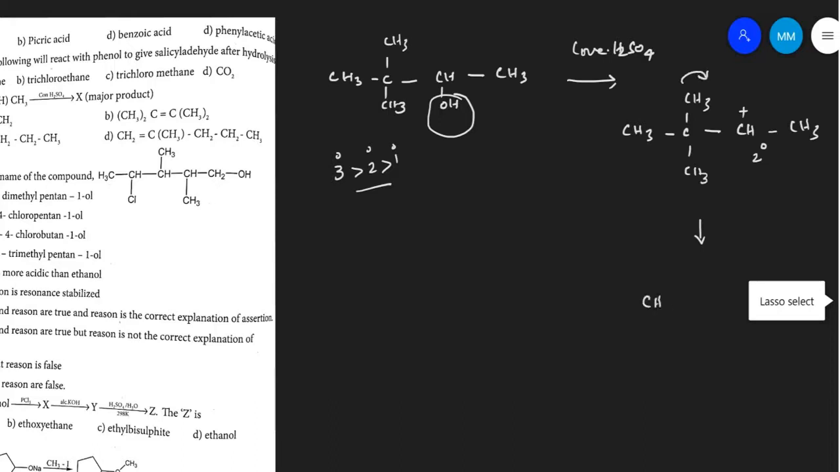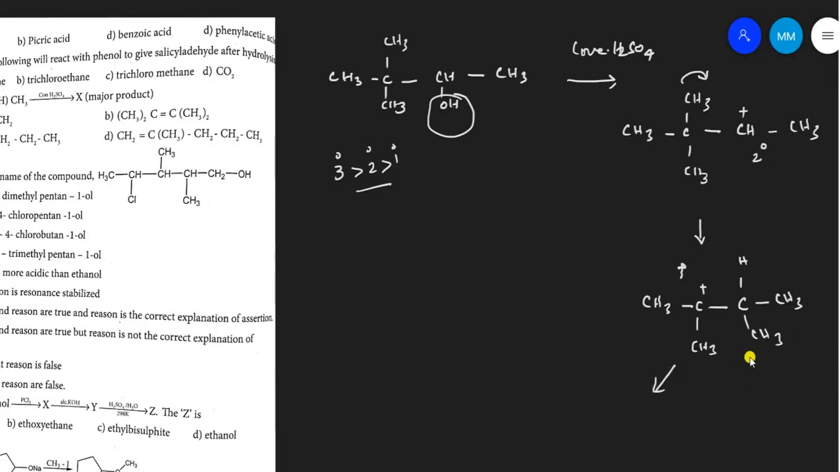So this group will be CH3 plus, and this methyl group is shifted here, so it will be CH3. Here the CH3 is shifted. Now this is a tertiary carbocation. It is more stable than this secondary carbocation. Okay. Now the product is formed like this.